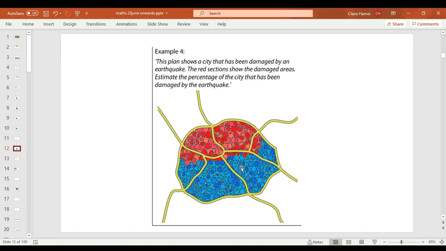This one's slightly tricky. So this plan shows a city that has been damaged by an earthquake. The red sections show the damaged areas. Estimate the percentage of the city that has been damaged. So this is going to be roughly again. So look here, what percent do you think this red part represents out of this whole? So this whole is 100%. What percentage do you think's red? Write down your estimate.